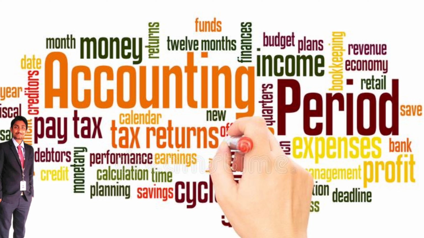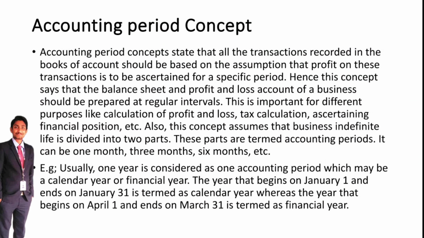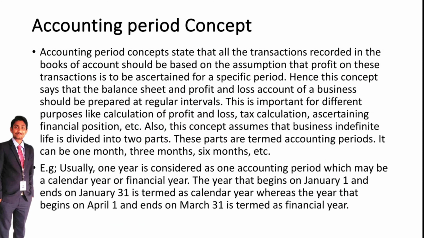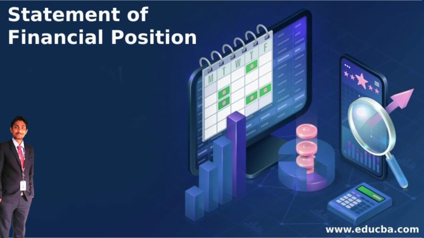And the accounting period concept. The accounting period concept states that all business transactions should be recorded in the books of account as an assumption of profit on this transaction for a specific period. Hence, this concept says that the balance sheet and profit and loss account of a business should be prepared at regular intervals.